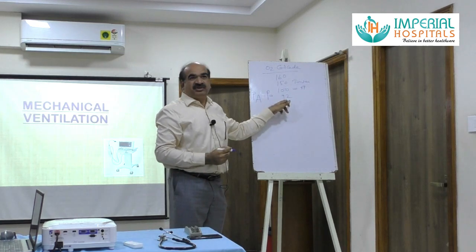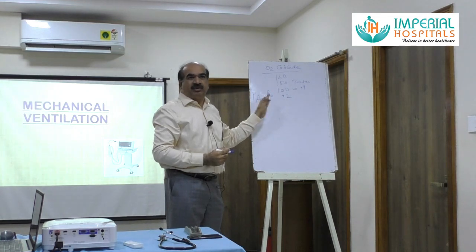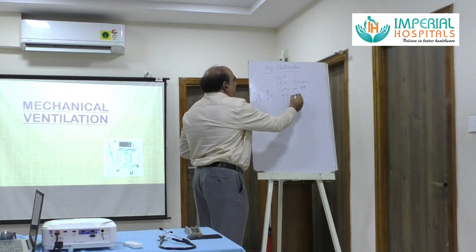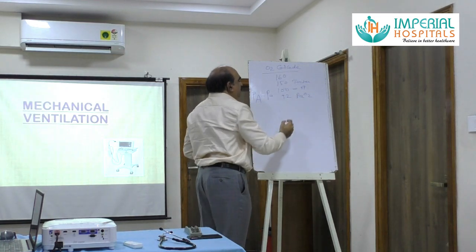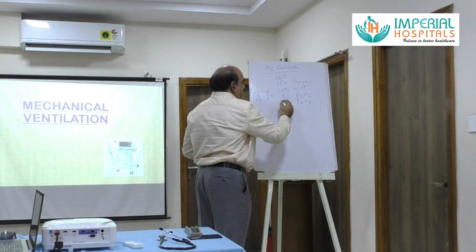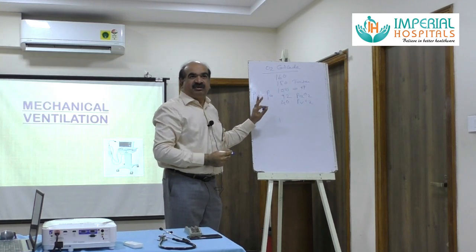So here arterial pressure is 92. The alveolar to arterial pressure difference is very important. This is PaO2, the arterial. Coming to the venous part, PvO2, venous oxygen pressure, is 40.